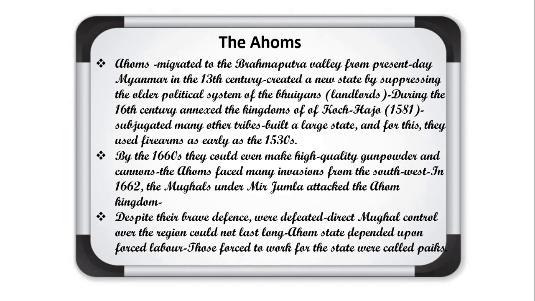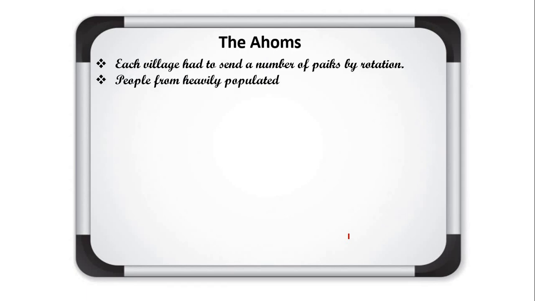So this forced labor for the state was called paik, and these people were known as paiks. Each village had to send a number of paiks by rotation. As I told you, when any construction work or any war was there, in the Ahom administration the common people gave their turn according to rotation.